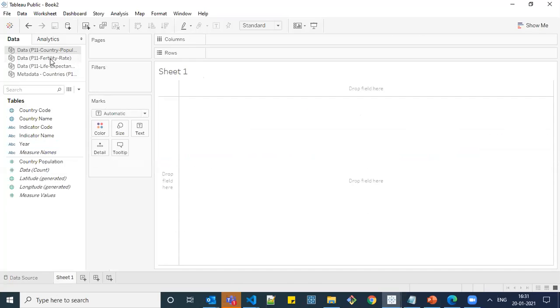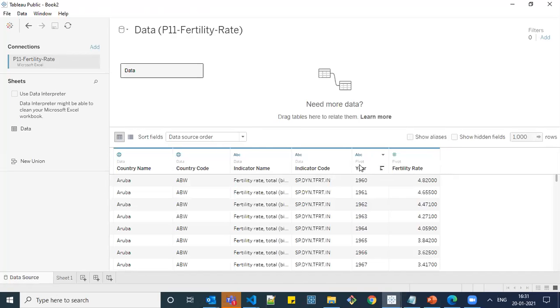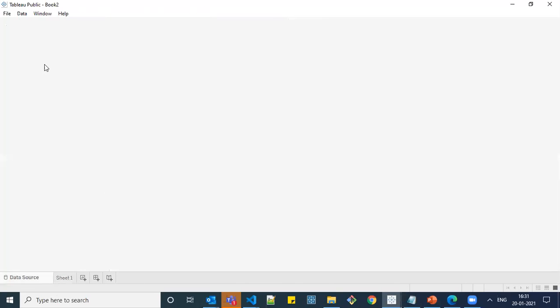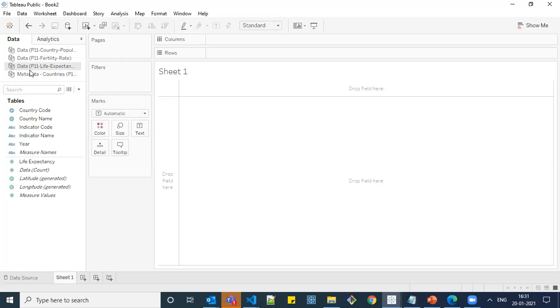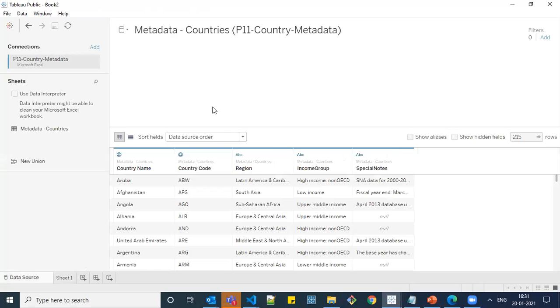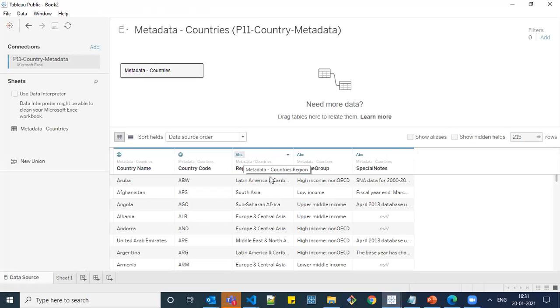Similarly, we have the fertility rate table with year and the corresponding fertility rate data. In this data set you have year and the corresponding life expectancy rate. And similarly, here we have the country information, their region and income group.